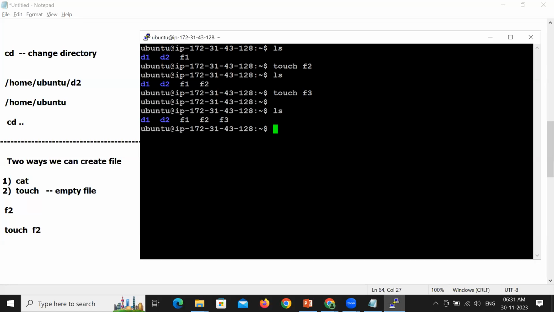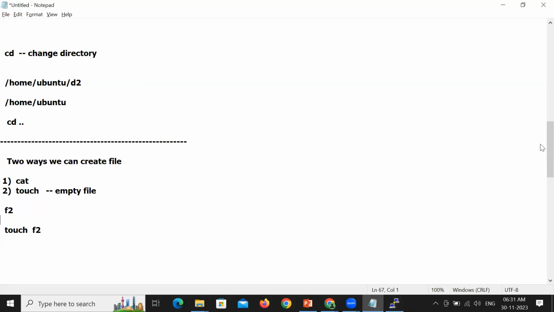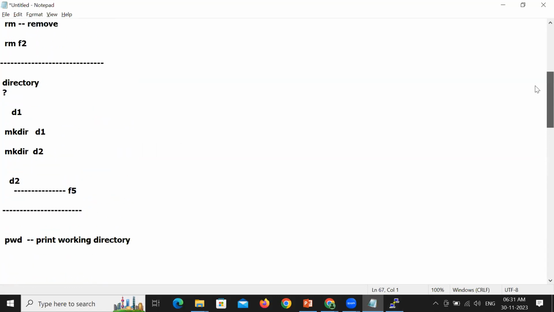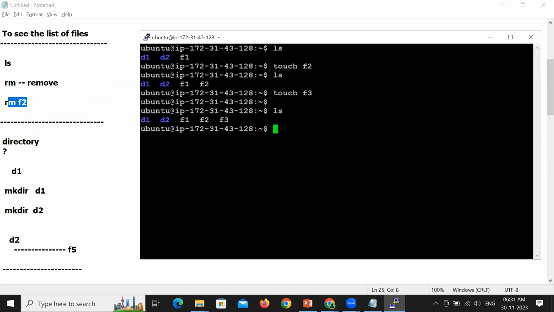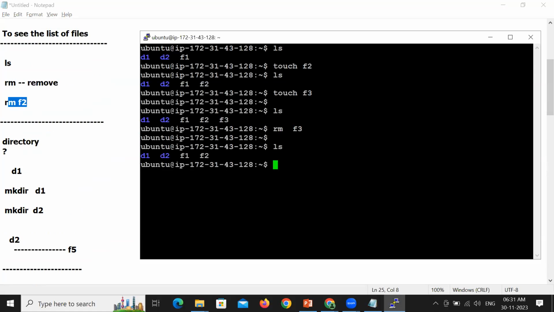Okay, how can we remove a file? F3, can I remove it? Yes, whenever you want to remove it, we have learned the command. My dear friends, we have learned a command called rm, which stands for remove. Mention the file name, whichever you want. Let's say you want to remove the file F3. So we use rm, mention the file F3, and the file gets removed. Okay, this is how we can remove the file.